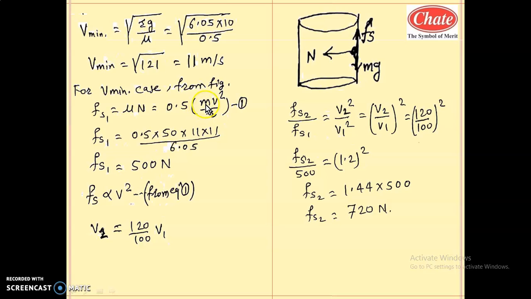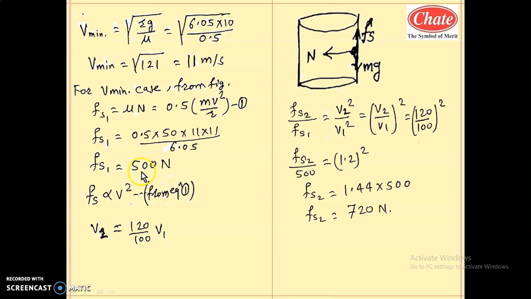Let us substitute the values. Fs1, that is the frictional force in the first case, is 0.5 into mass 50, into v square, v value is 11, square means 11 into 11, divided by r value 6.05. So calculation of this will be 500 Newton. So initially the frictional force will be 500 Newton.